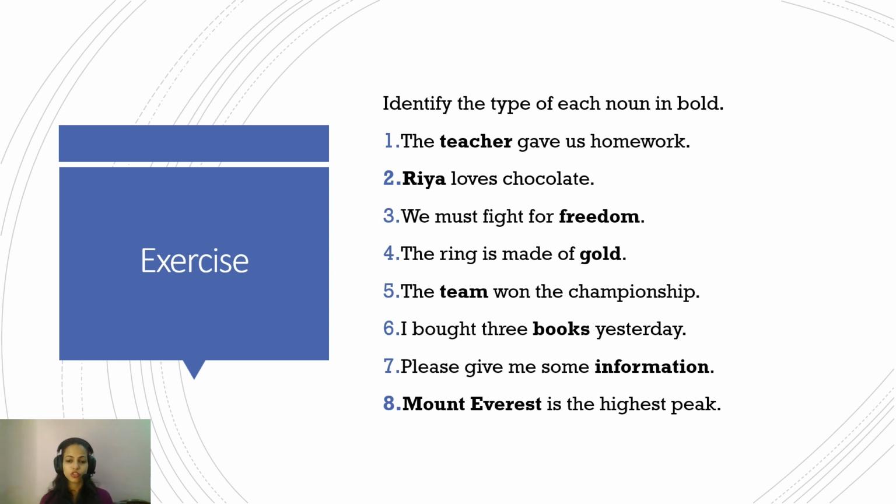Please give me some information. What is this word information here? Which type of noun do you think it is? Is it common noun? Is it proper noun? Is it material noun? You cannot touch the information. So, of course, it is abstract noun. Again, it's an abstract thing. Information is something that does not exist in the real world. You cannot touch it. You can only know it. It's conceived in mind or transferred in different form. Now, the last statement, Mount Everest is the highest peak. Mount Everest is a specific name of a mountain. It's very specific. So, it's proper noun.